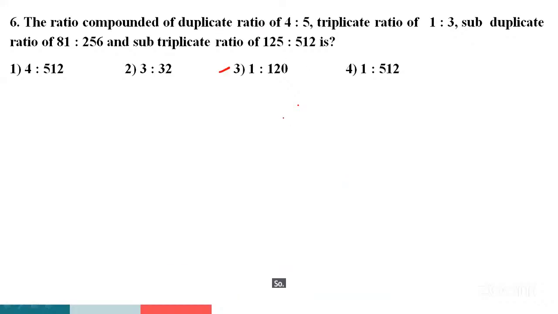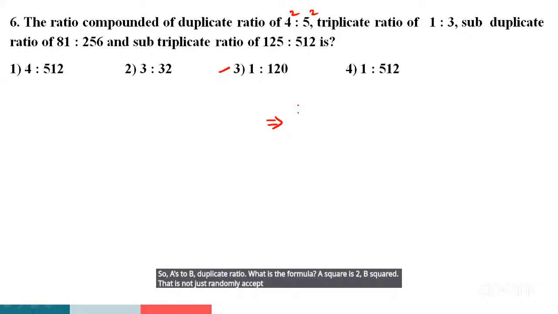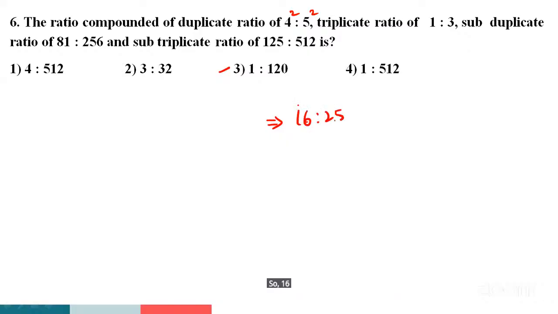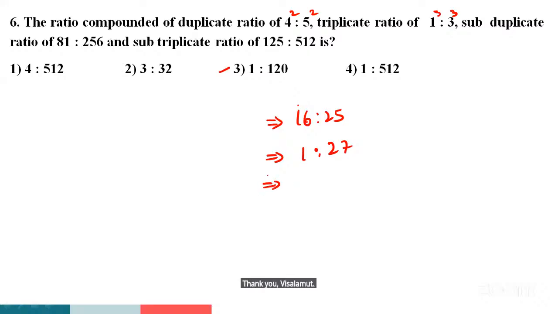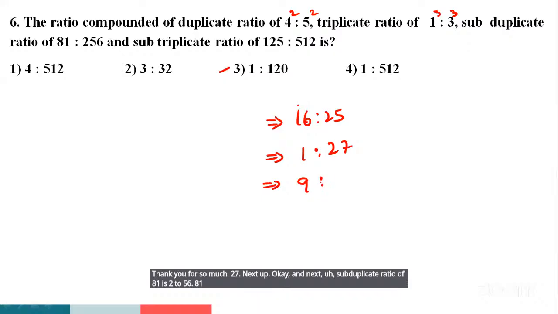So A is to B, duplicate ratio. What is the formula? A square is to B square. Note it directly, we don't need extra steps. So 16 is to 25. Next, triplicate ratio 1 is to 3. Triplicate ratio is 1 cube is to 3 cube. So 1 cube is 1, 3 cube is how much? 27. Next, sub-duplicate ratio of 81 is to 256. 81 is which square? 9 square. 256 which square? 16 square.